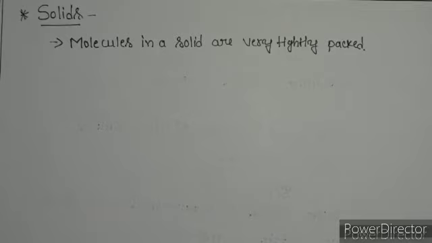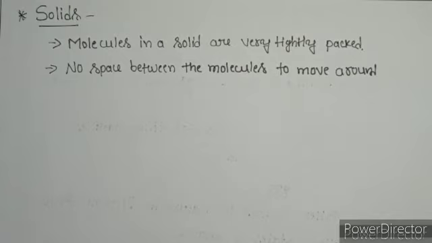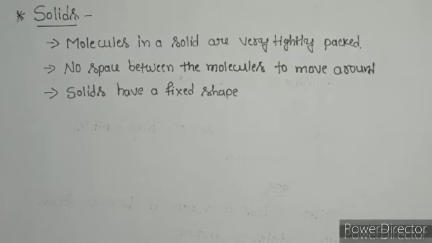Here molecules are packed tightly, and there is no space between the molecules to move around. Therefore a given solid will always have a fixed shape and size.